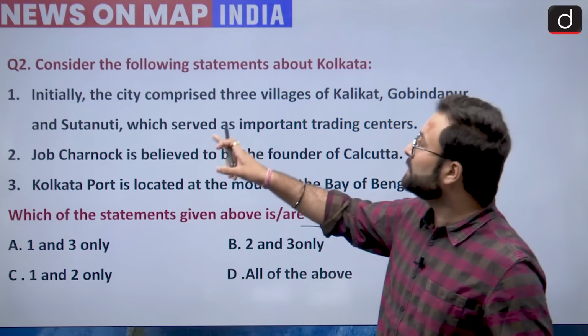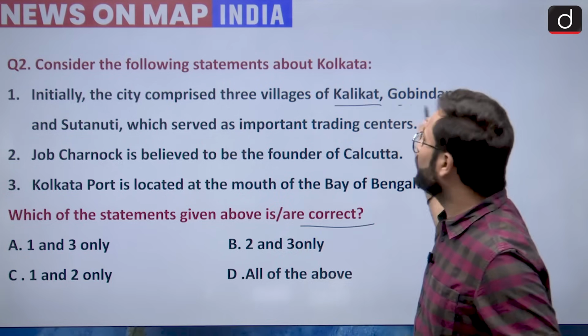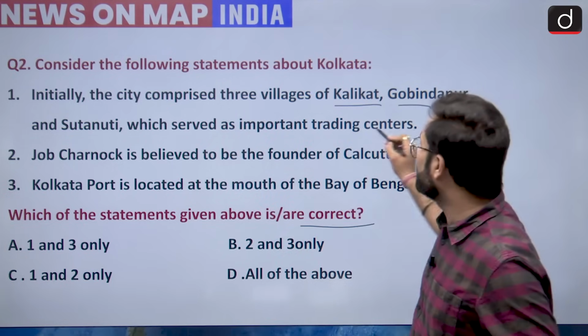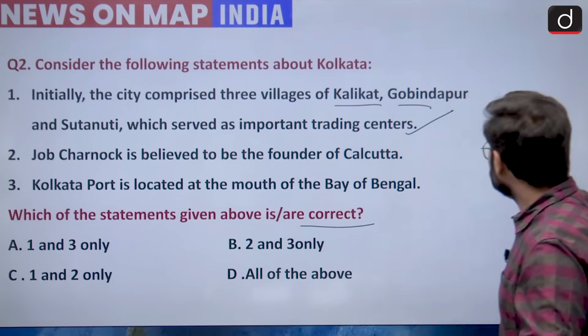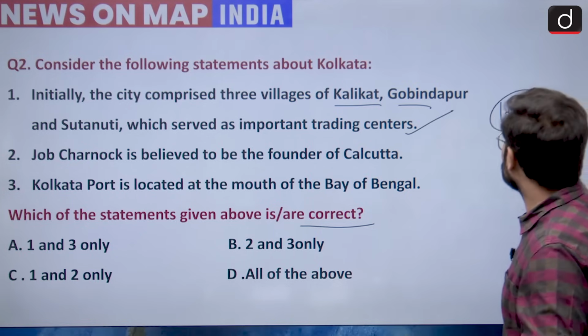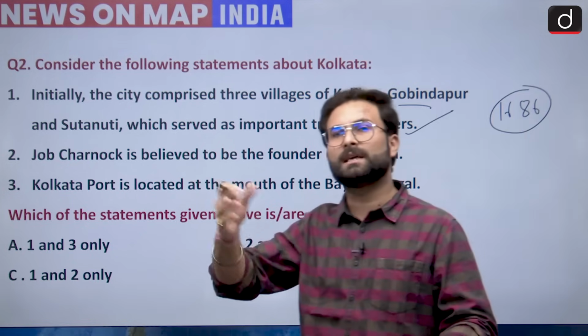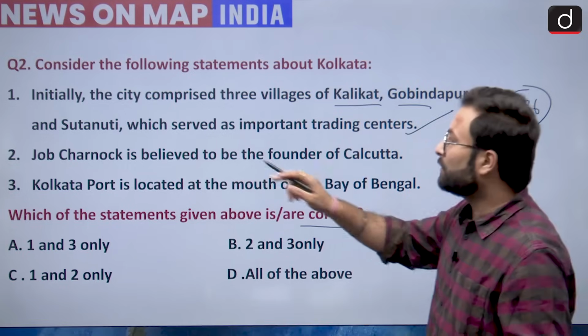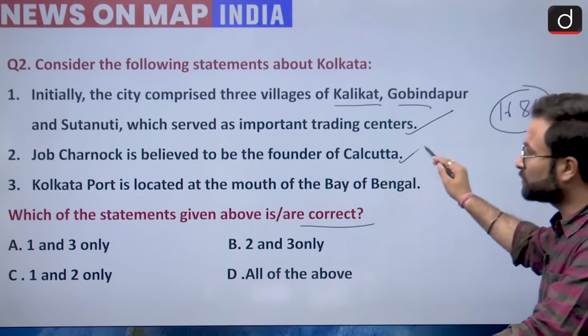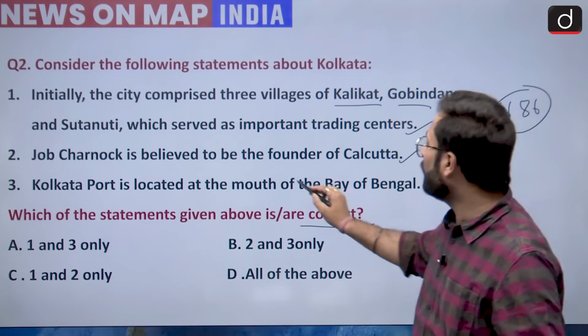Now, initially the city comprised the villages of Kalikata, Govindpur and Sutanati. This is a correct statement. Nearly around 1686, something like that, this happened, and afterwards we saw the Battle of Buxar and Plassey, which happened later. Now, Job Charnock is believed to be the founder. This is also correct.